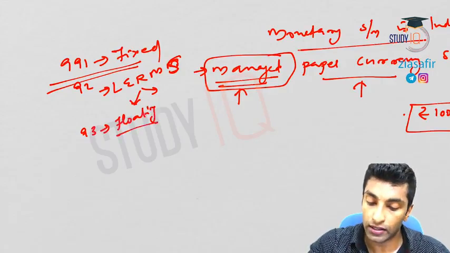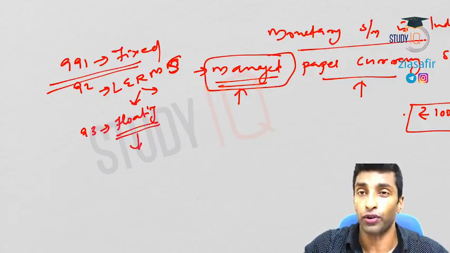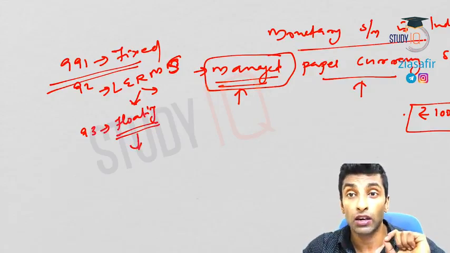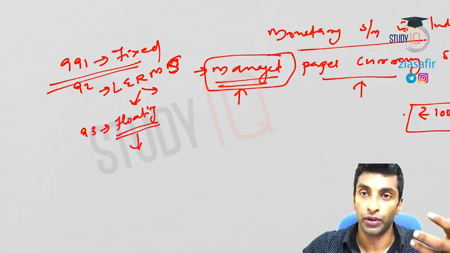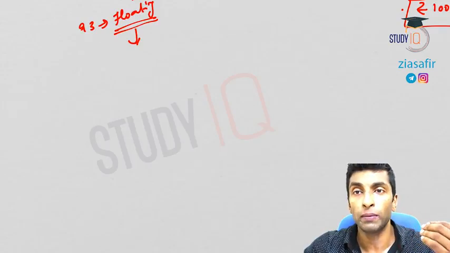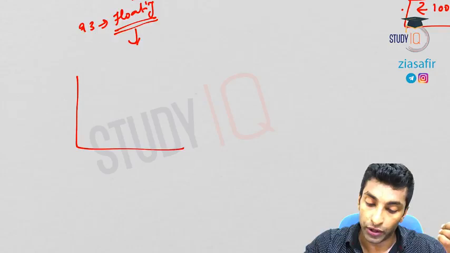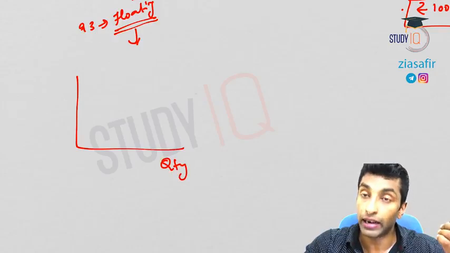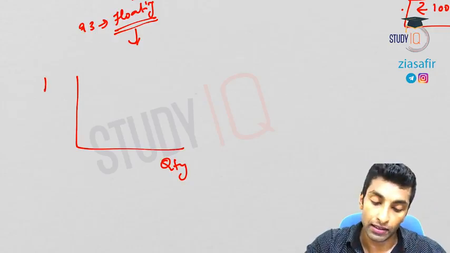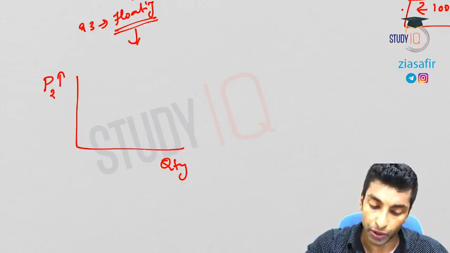Okay, so currently what is the system? Floating, but not pure float. It is managed float. Why is it known as managed float? Because government can manage, RBI can interfere. So the rupee appreciation or depreciation all depends on the demand for dollar, right? So in the market, there is a quantity of dollar demanded and supplied or required, and there is a price of dollar in terms of rupee.